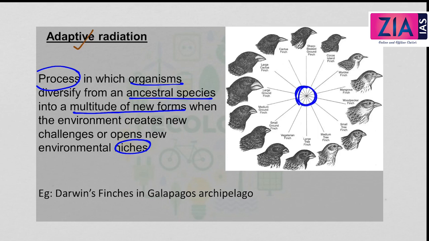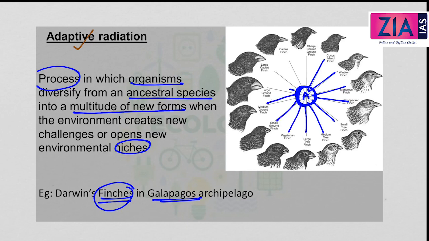So there is an ancestral species. Let's come into this picture. From an ancestral species, the diversification takes place. The organisms diversify. Here in this example, it is the finches in the Galapagos archipelago. Here you will see that different diverse finches have originated from one single ancestral finch. And why did this happen? This is because of the new challenges or the new environmental conditions.